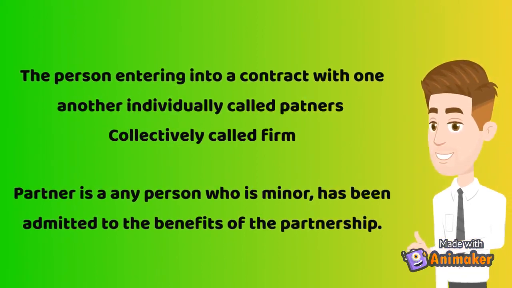The persons entering into a contract with one another are individually called partners, collectively called firm. Partner is any person whose minor has been admitted to the benefit of the partnership.